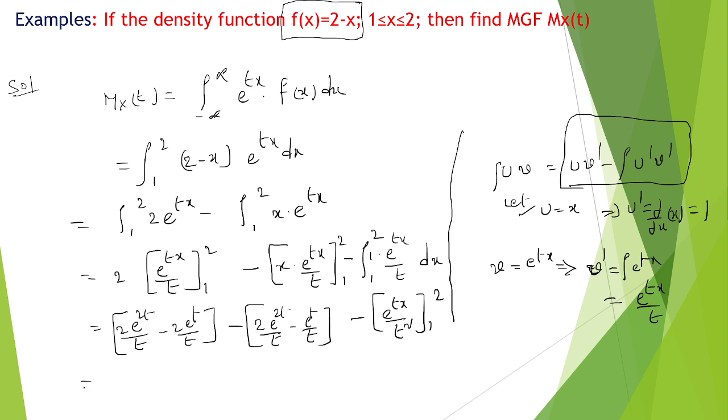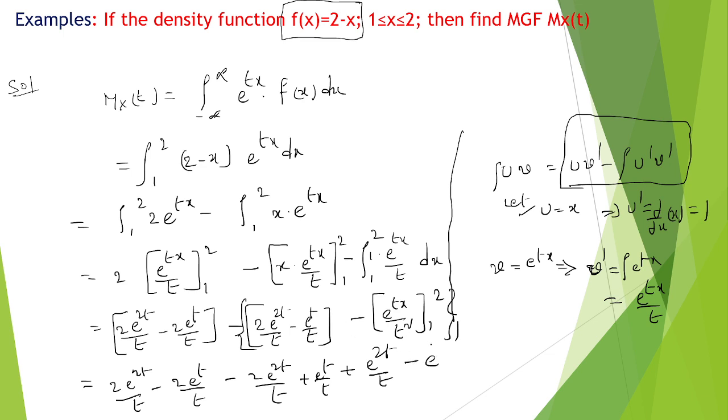Therefore, write it again: 2 into e power 2t by t minus 2 into e power t by t, minus 2 into e power 2t by t plus e power t by t, and then plus e power 2t by t square minus e power t by t square, taking care of the signs, minus into minus gives plus. So this is the final.